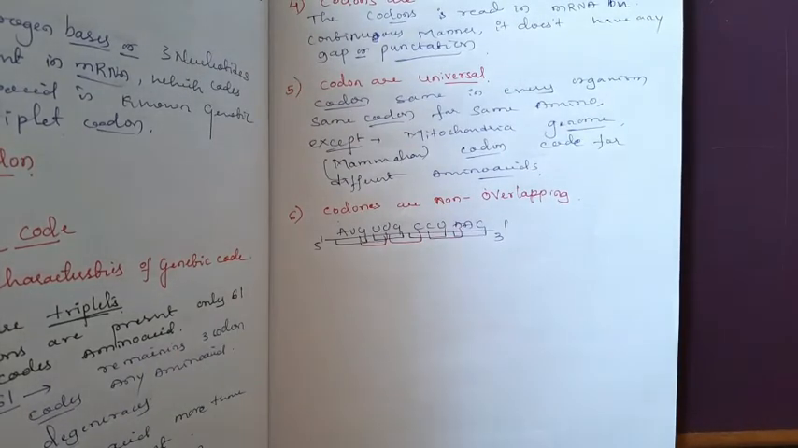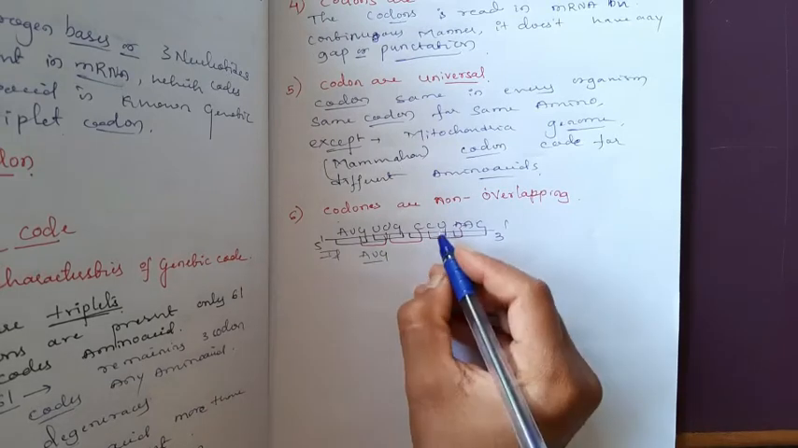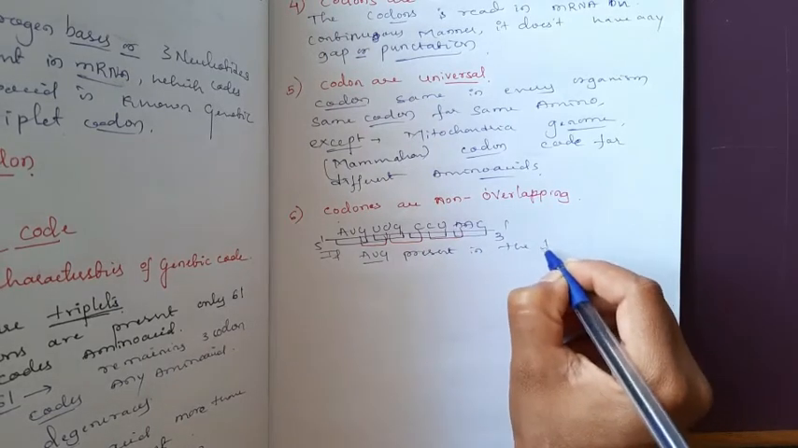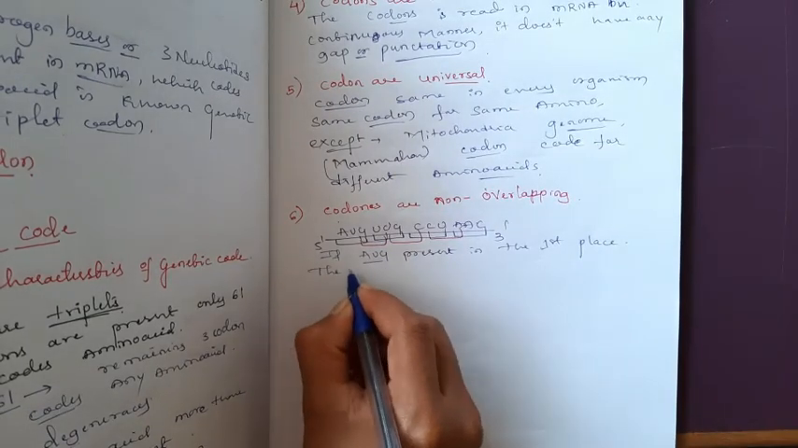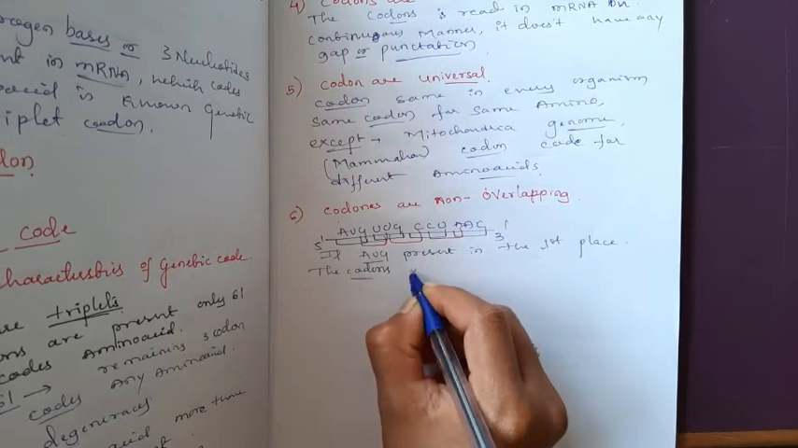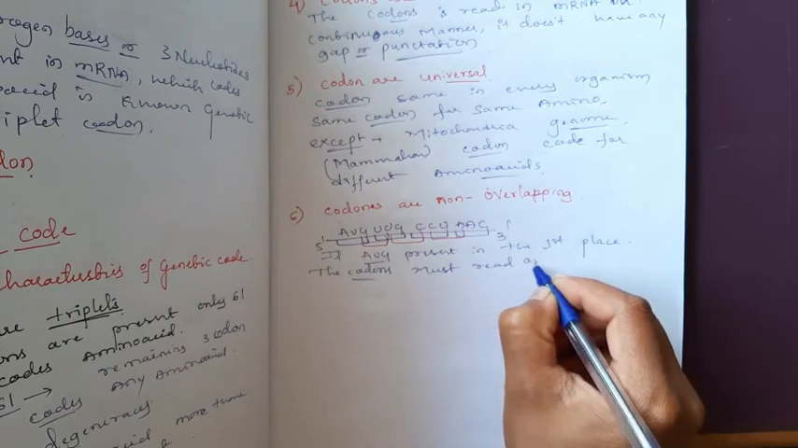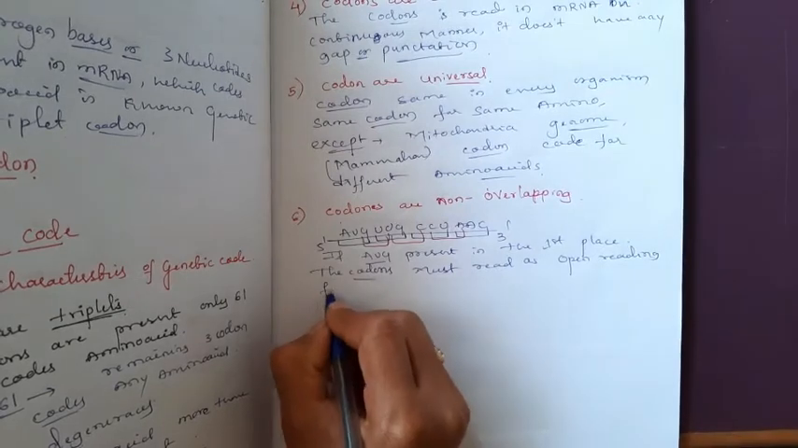That's why we can say if AUG is present in the first place, the codons must be read as a continuous. Okay, if AUG, that is the initial codon, is present in the first place, the codon must be read as an open reading frame.